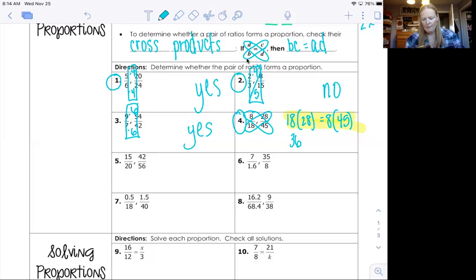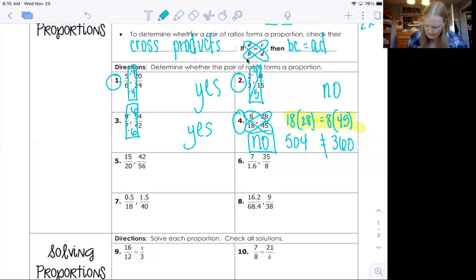18 times 20. I probably could have just done it faster. 504 is what I got. Okay, so that equals 504. And on the other side is my 360. And notice they're not the same, so I put a little line there and I say, no, these are not in proportion. Okay, so let's do one more.